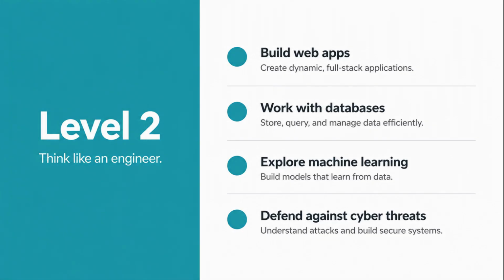CS Level 2 is where you stop learning to code and start thinking like an engineer. This course takes everything from Level 1 and pushes it further. You'll build real web applications, work with databases, explore machine learning, and defend against real cyber threats.